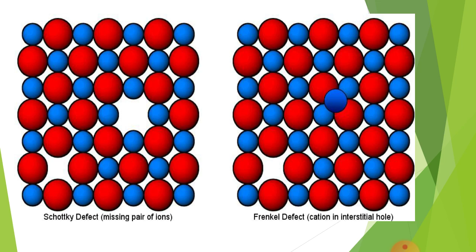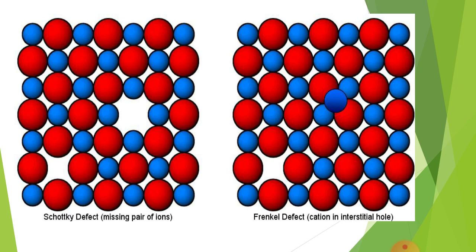Now again look at the diagram to understand Schottky defect and Frenkel defect properly. Here two types of spheres are shown to you, blue color sphere and red color sphere.